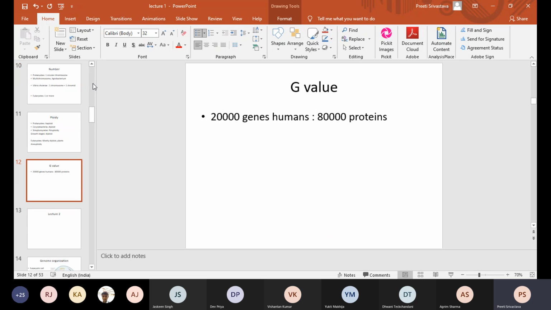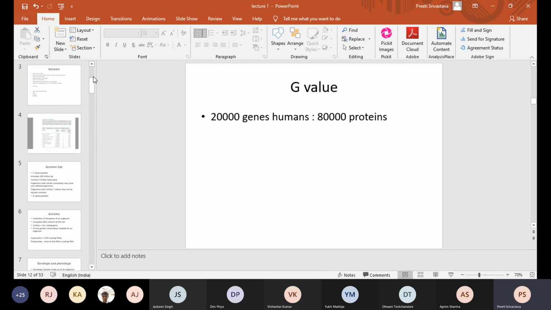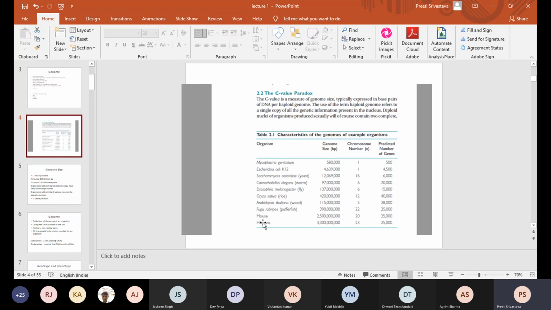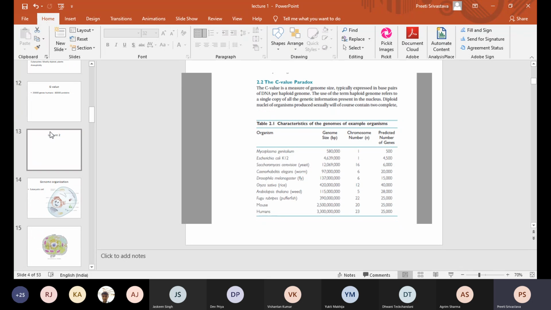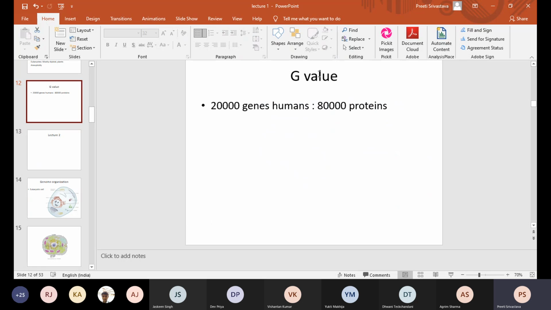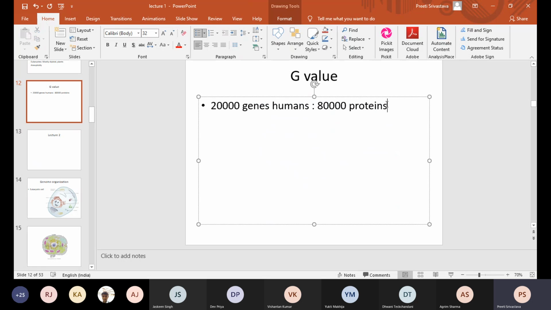So the G value paradox says that even though a worm has 20,000 genes, and mouse and humans also have a similar number of genes, the same number of genes can code for a large number of proteins. This is possible with the help of a technique called alternative splicing.